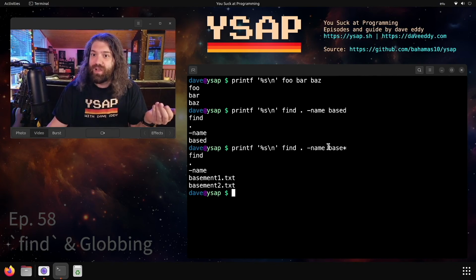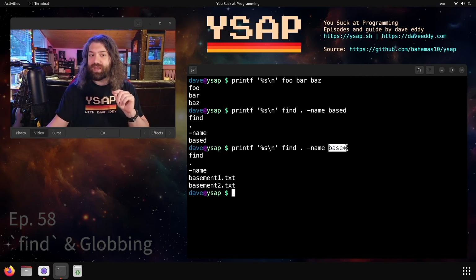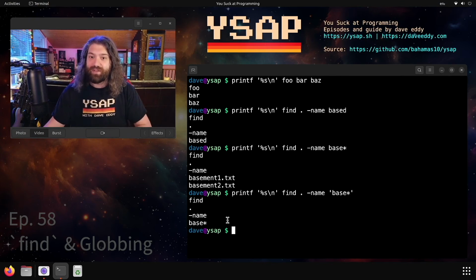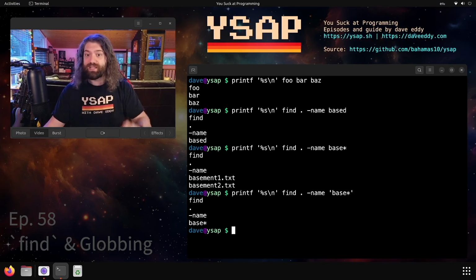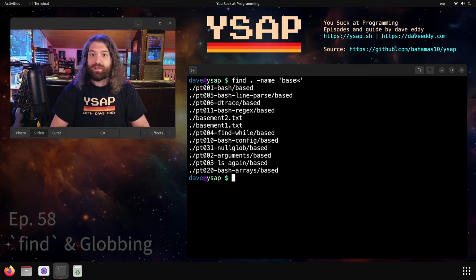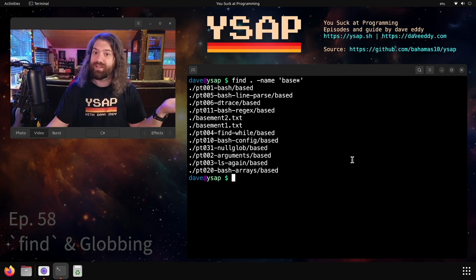What's happening here? Well, this expansion right here, this star, is being expanded by our shell, not by the find command. So if we want it to be expanded by the find command, we need to actually pass it to the find command by putting quotes around it. Once we do this, notice how it's different. See how this star is not being expanded? The literal star character is being sent to the find command. So let's go ahead and execute the find command, run it, and it works how we want it to. And look, we also find basement1 and basement2.txt.